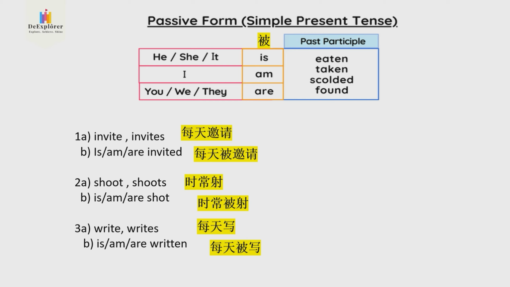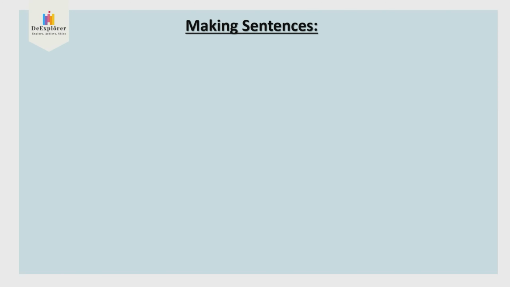Now what I want you to do is write the title, passive form simple present tense. The table you don't have to copy, you just copy number 1 A B, number 2 A B, and number 3 A B. That's all. Once you are finished, I want you to write 5 sentences into your exercise book, using the simple present tense, active or passive form.